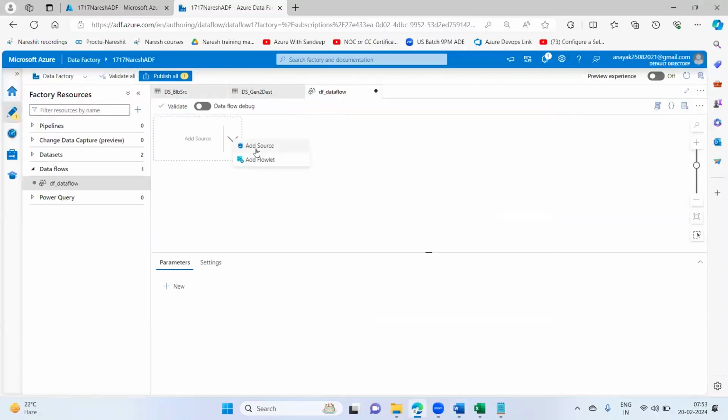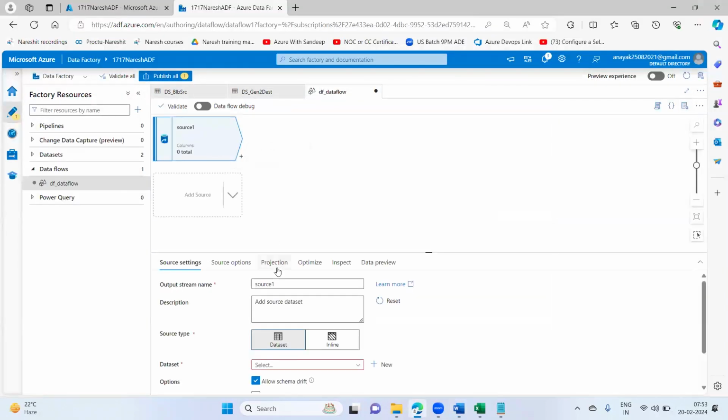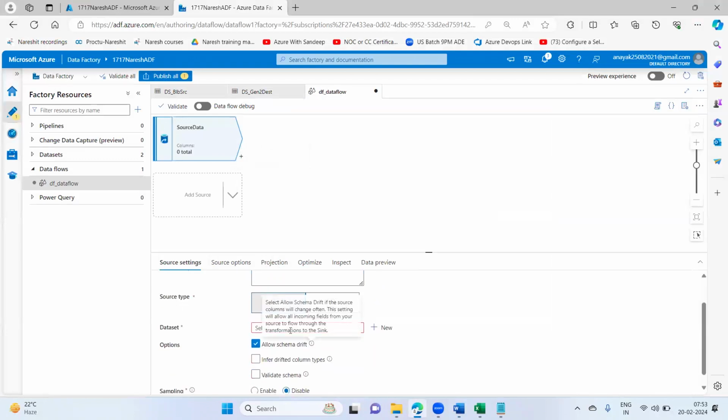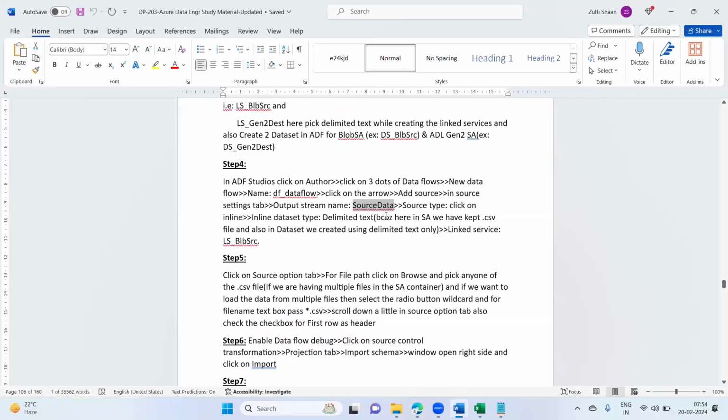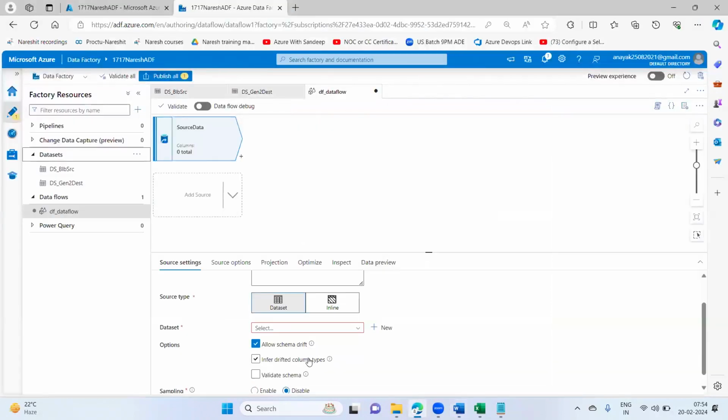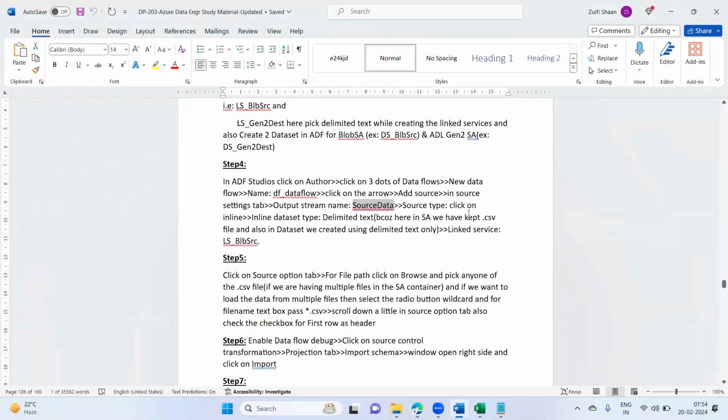Here add source, done. Click on this one, give here source data. For dataset, we have to choose the source dataset. For source type, I'm choosing inline dataset, and inline dataset type delimited text.